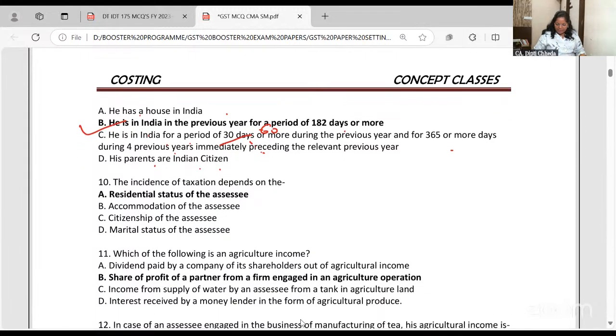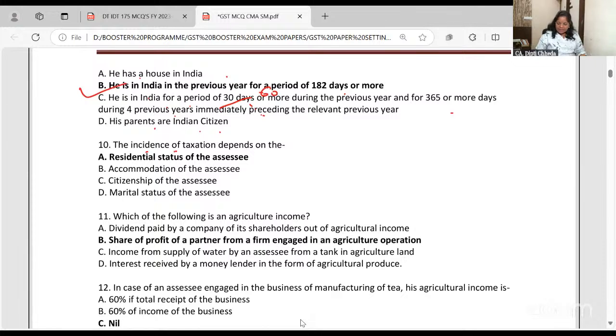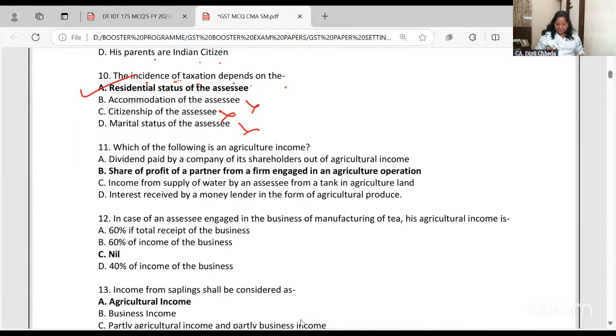Okay, right. Next, incidence of taxation depends on what? Incidence of taxation, meaning on what income you should pay tax in India, has got nothing to do with your citizenship, accommodation, or marital status. It all depends on residential status. If you are resident and ordinarily resident, on world income you have to pay tax in India. If you are non-resident, only income received, deemed to be received, accrued, deemed to accrue. Like that, you have to decide.